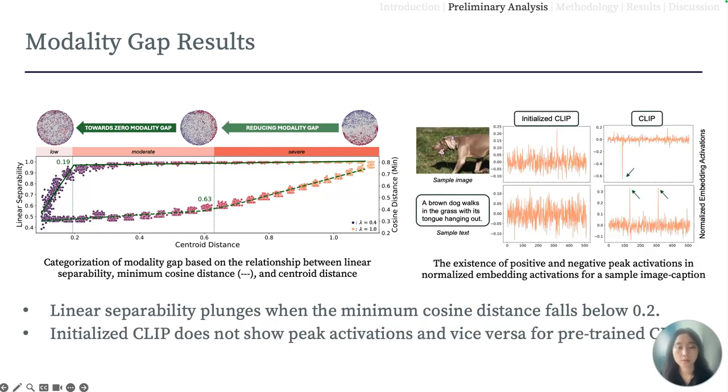Another interesting phenomenon we observed is that the pre-trained CLIP consistently shows positive and negative peak activations at a few dimensions in text and image embeddings, causing the modality gap.